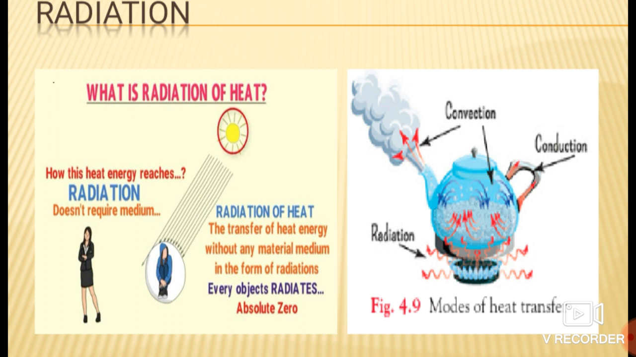Okay students, in summers, for example, light colored clothes are preferred. Certain people prefer to wear light colored clothes. Why do they wear light colored clothes in the summer? Because light colored clothes absorb less heat than dark clothes. Dark clothes absorb more heat, but if we wear light colored clothes, they absorb less heat and keep us relatively cooler.